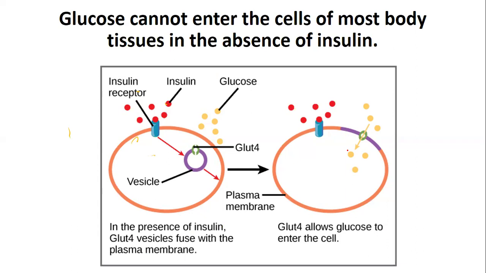So the majority of the cells, which are glucose dependent, which are insulin dependent, have GLUT4 types of transporters, which are normally sequestered inside the cell, and they will come into the plasma membrane only in response to insulin. This is the reason that if insulin is not available, most of the cells of the body cannot pick up glucose.